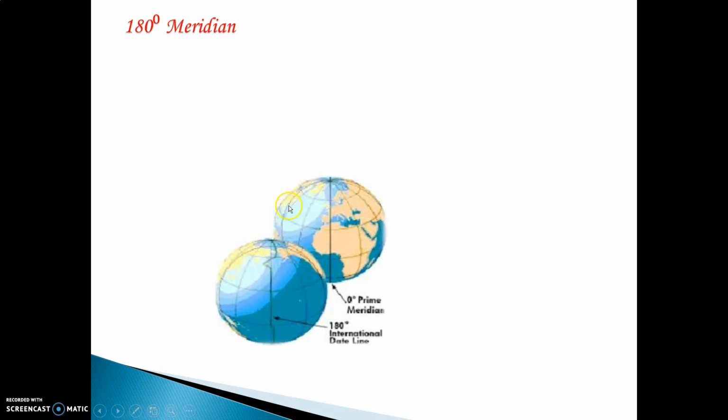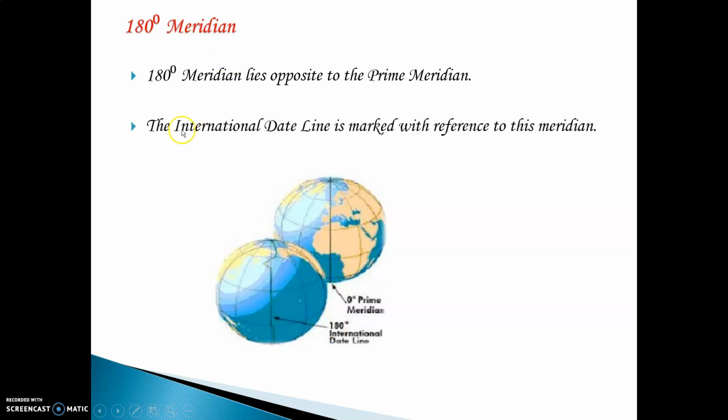Now, these meridians lie opposite to one another. You can see over here, the 180 degree meridian lies opposite to the prime meridian. This is the prime meridian, and the one that lies opposite to it is called the 180 degree meridian.